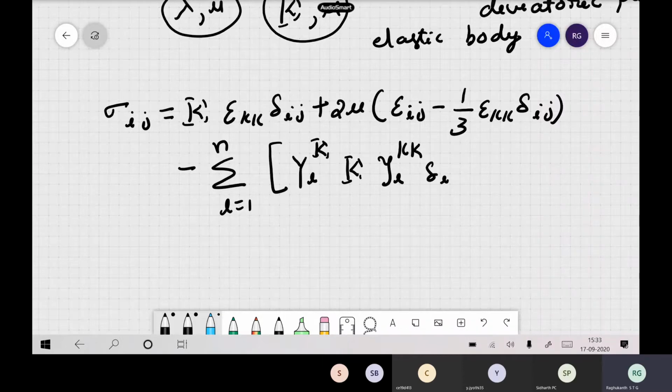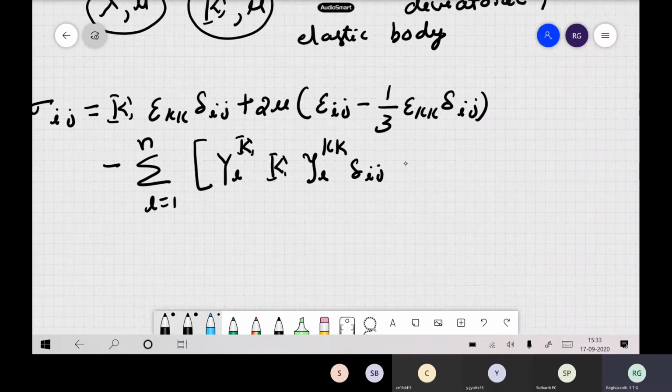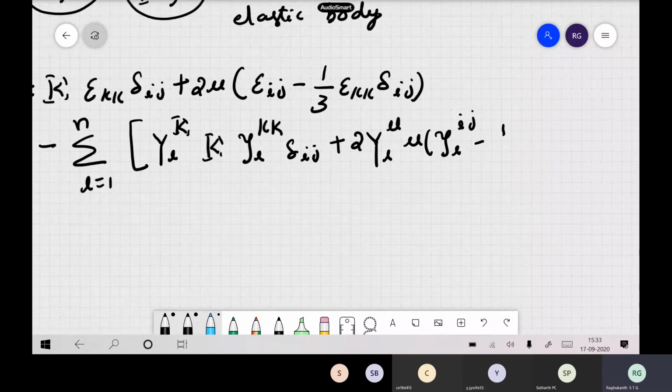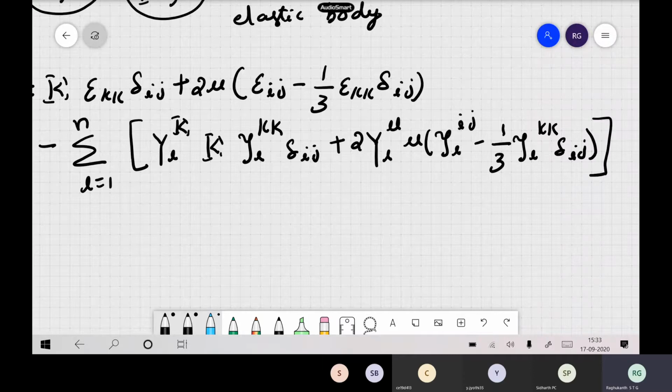Delta ij, plus you have 2 mu, and of course mu multiplied by psi L ij, minus 1 by 3 psi L kk delta ij. So this is the expression.